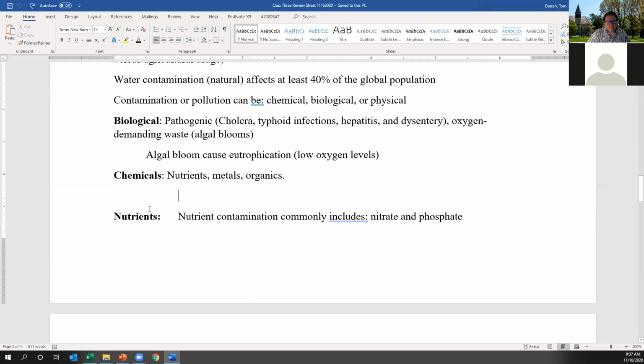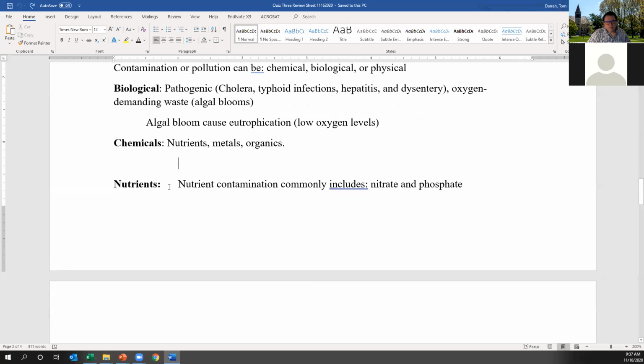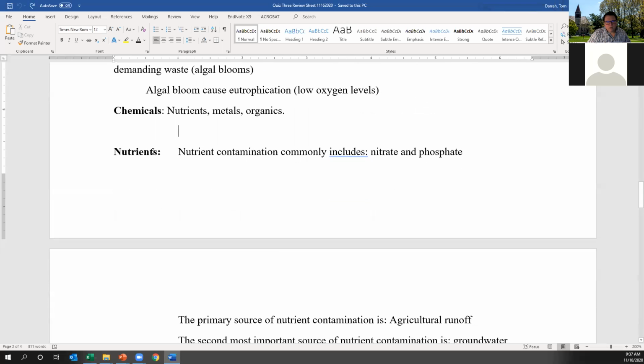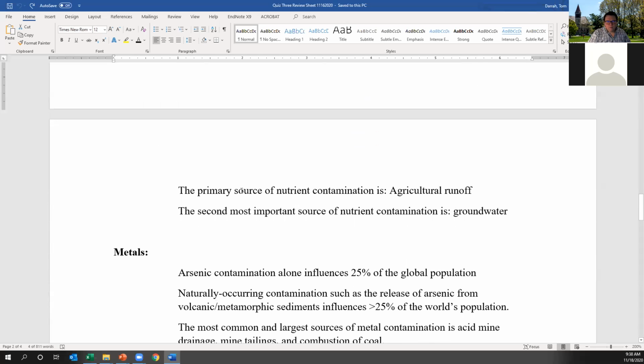Even though nutrients are chemicals, I want to highlight here that nutrient contamination is a major class all to itself, and nutrient contamination commonly again includes nitrate and phosphates, both intentionally deposited on the surface of farms to stimulate agriculture and feed the world. So almost all of the primary source of nutrient contamination is agricultural runoff.